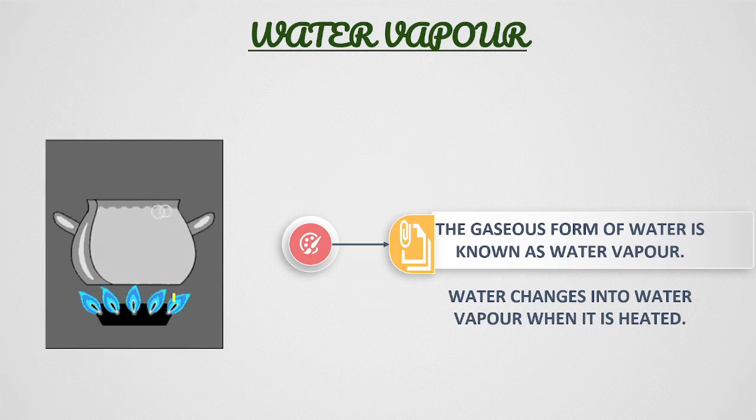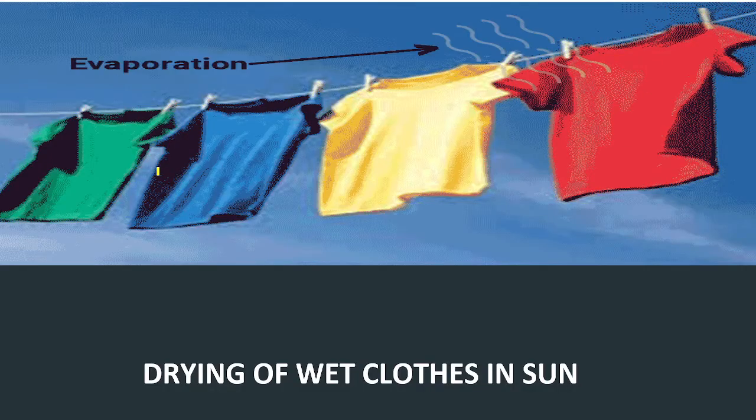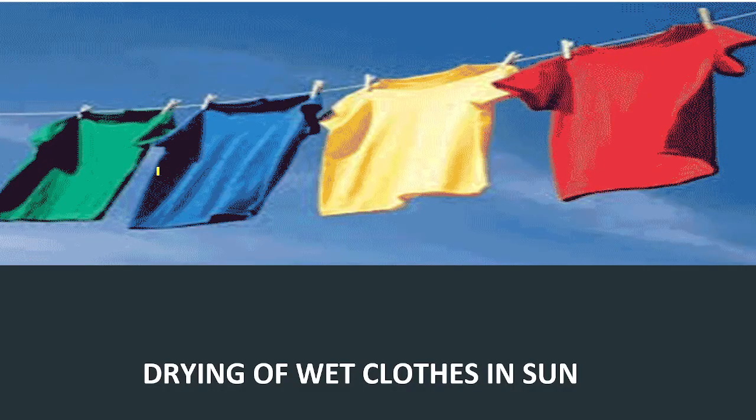When we heat water in a pan, the water is slowly changed into gaseous form, that is, into water vapor, and that water vapor is mixed with air. The same thing happens when we dry our wet clothes in the sun. What happened to the water in the wet clothes?